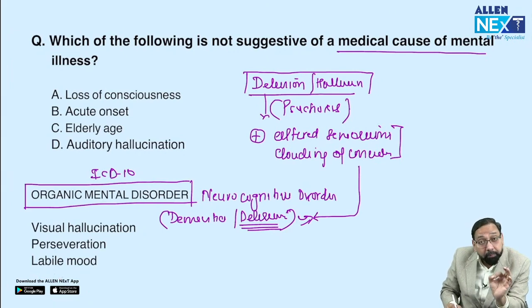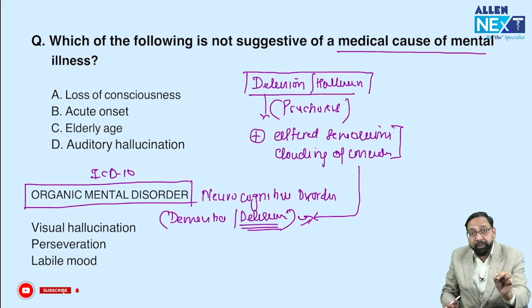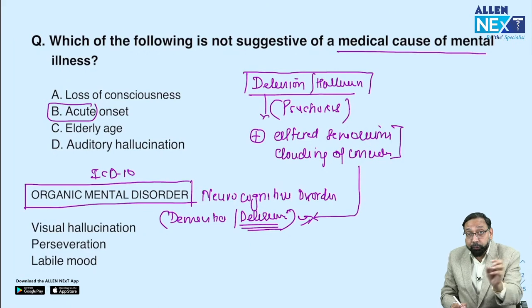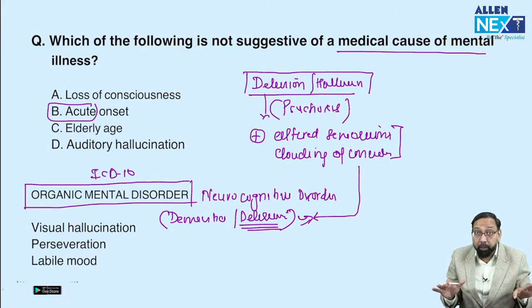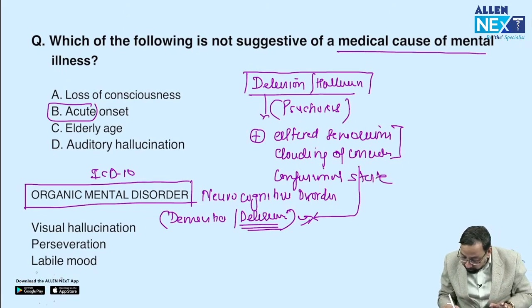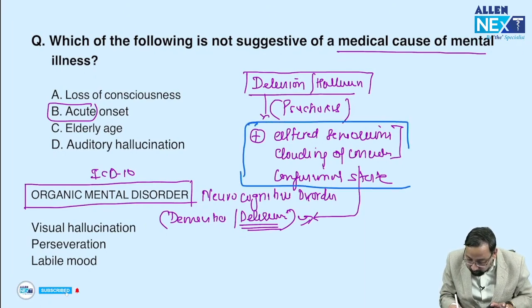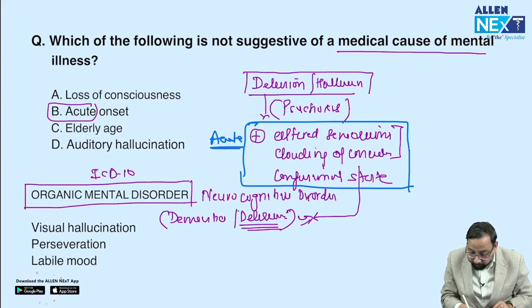So in a long clinical question, remember: if acute history is there for a few days and the patient has loss of consciousness, altered sensorium, confusional state, these three words you will remember. Whenever you find these three words, without second thought, the answer would be delirium.